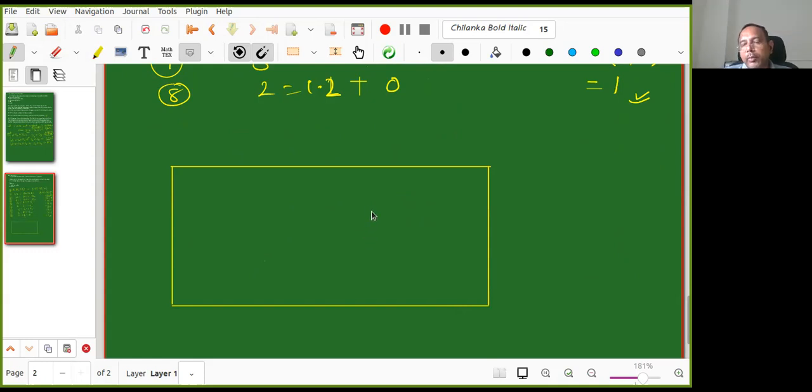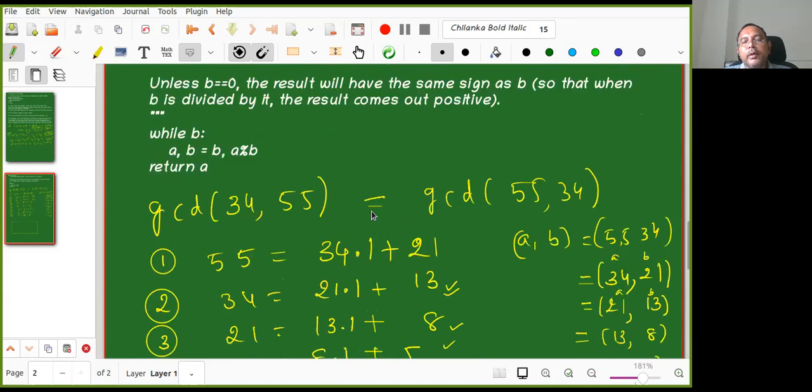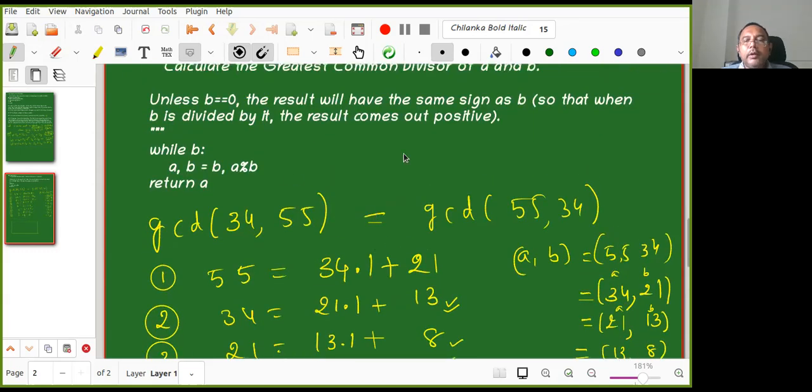One more point I want to ask you. Now 34 comma 55 GCD is 1. Now there exist x comma y such that 1 is equal to 34x plus 55y. Whether it is true or not is our question actually. So can I get it from this algorithm here?